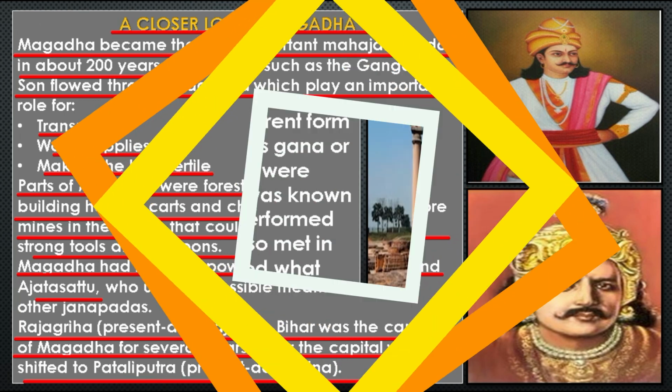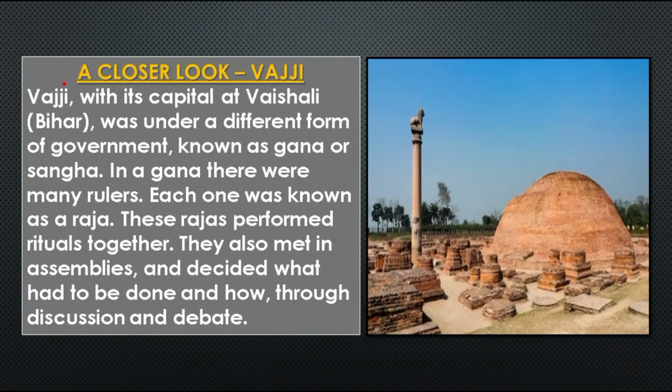Now students, here is another case study, and that is of Vajji. Students, Vajji was a Republican Mahajanpada in modern Bihar.